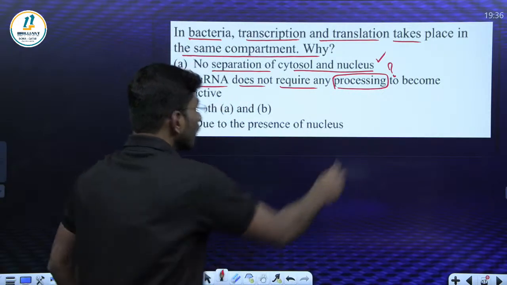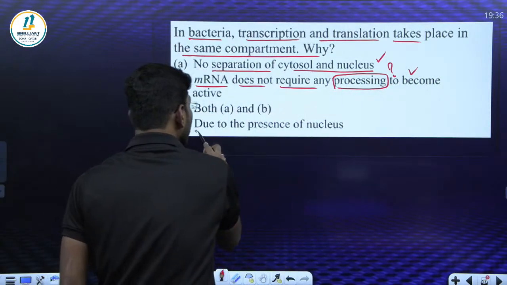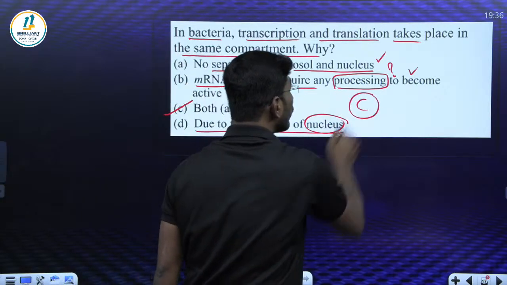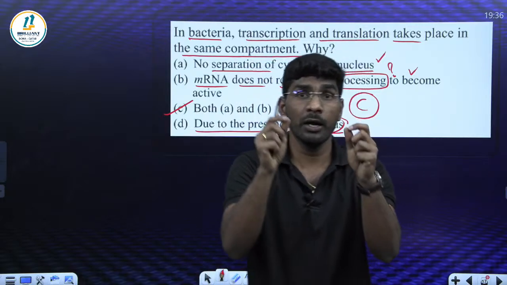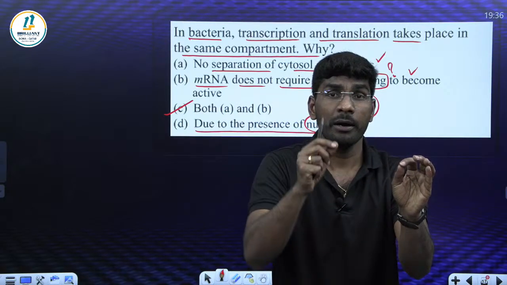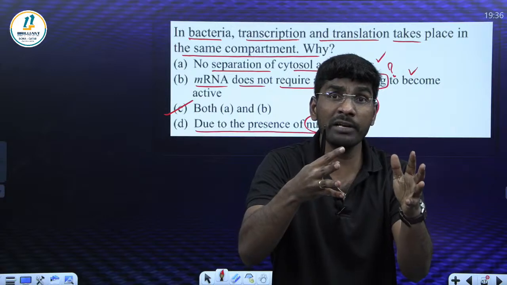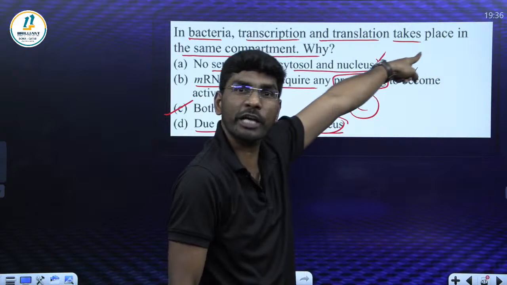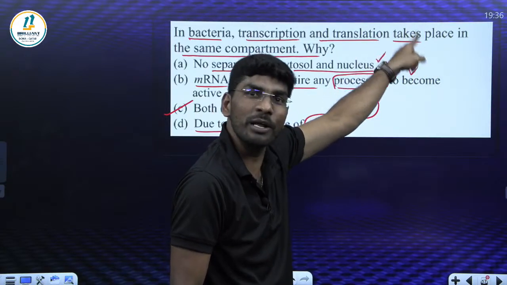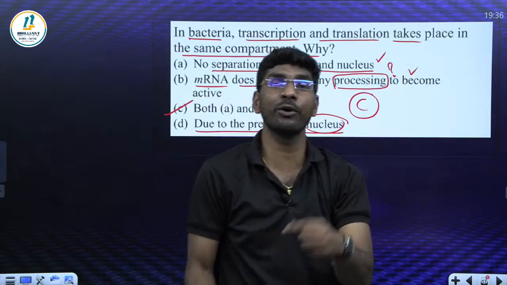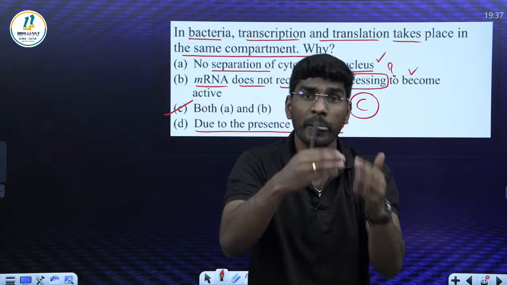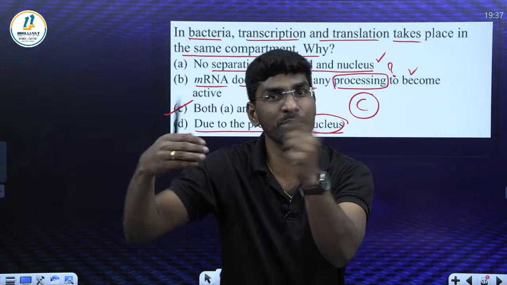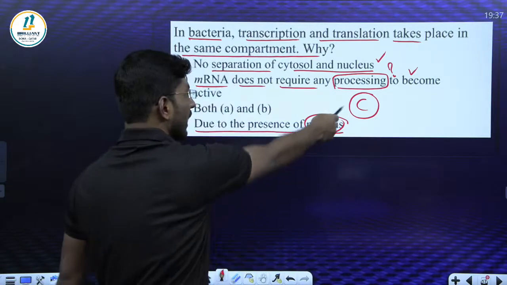So what is the right answer? And due to the presence of nucleus, where is the nucleus in prokaryotes? No, the answer is option C. Moreover, my dear kids, keep in mind, open the NCERT, it clearly mentions that mRNA starts undergoing the translation process before it is fully matured in case of prokaryotes. But in case of eukaryotes, first hnRNA has to form, then hnRNA splicing gives mRNA. It has to come through nuclear pores from nucleus to cytoplasm, to the ribosome, and then start. So the right answer is option C.